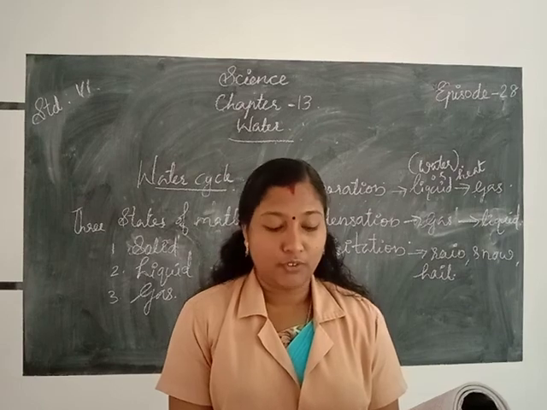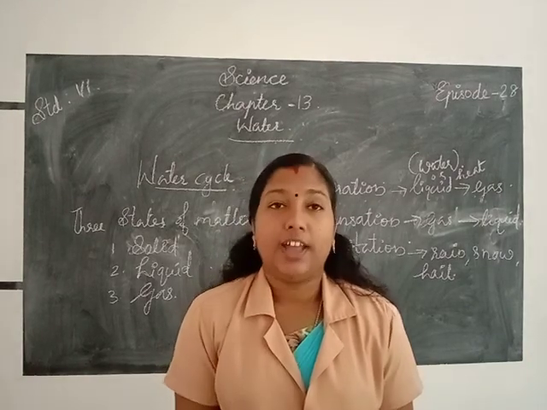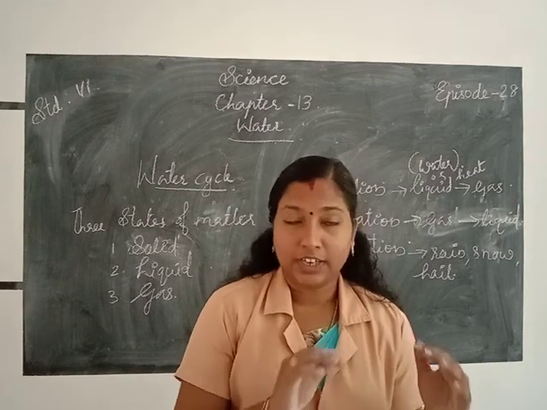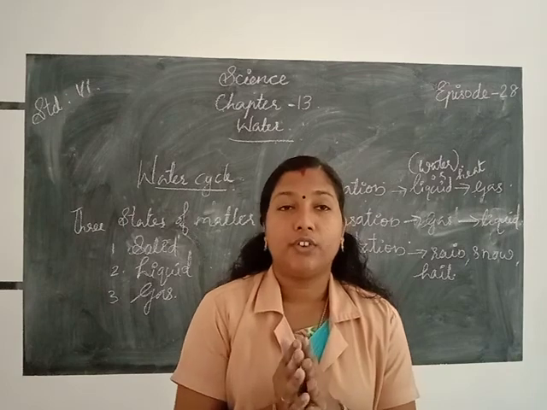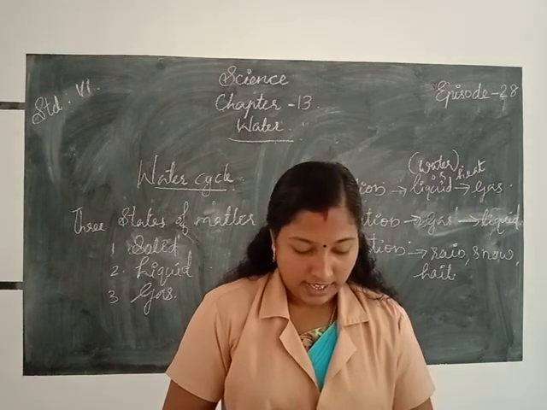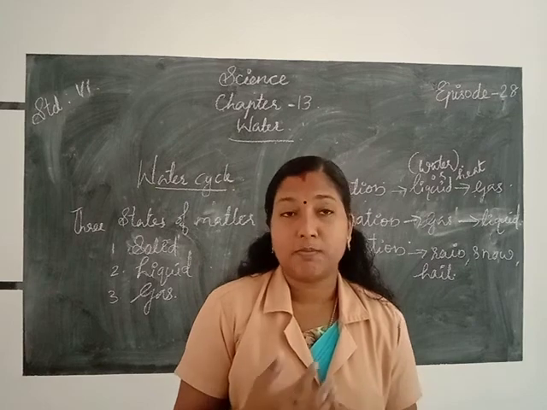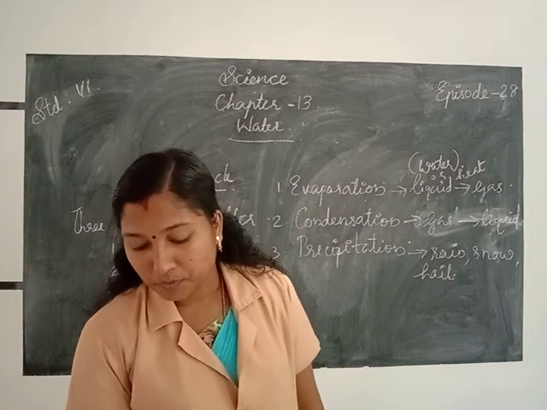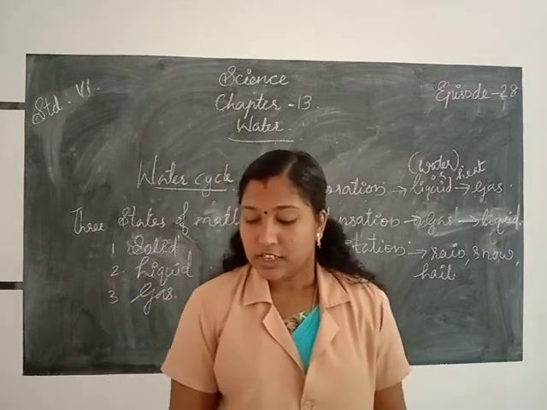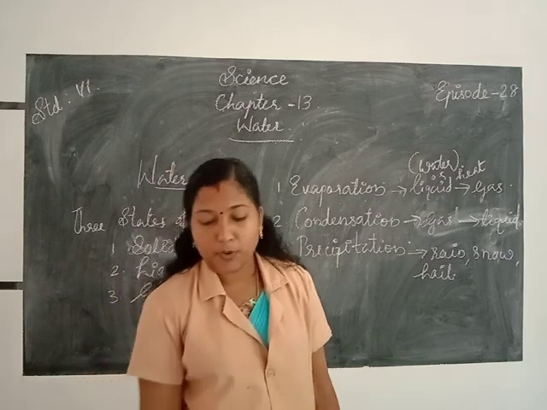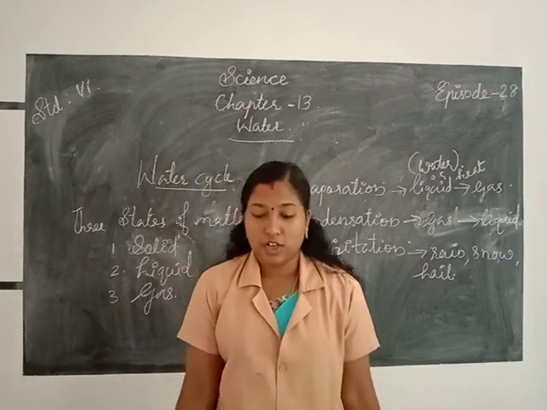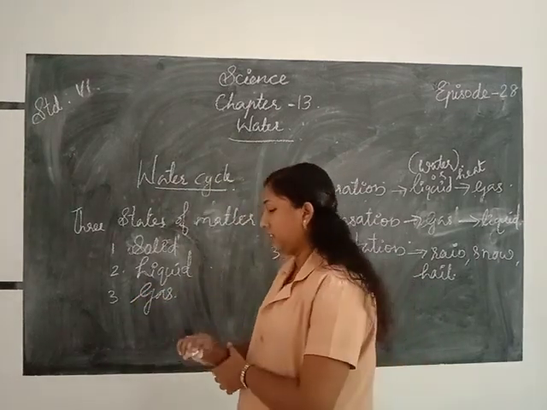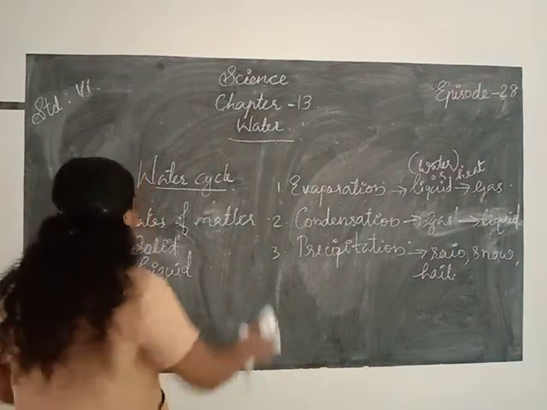Plants use a part of that water to prepare their food, and they keep some water for their sustenance. The remaining part of the water is released by the plants to the air through a process called transpiration. Transpiration means the process of evaporating water through leaves.